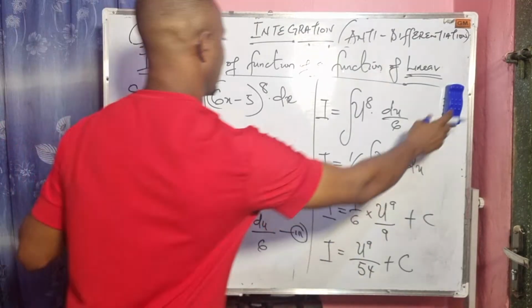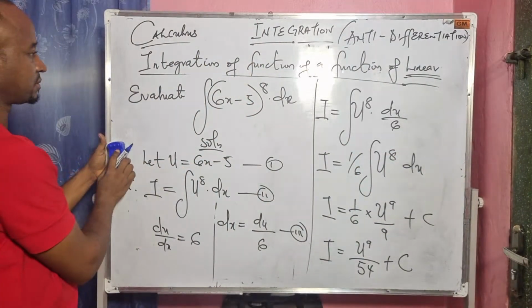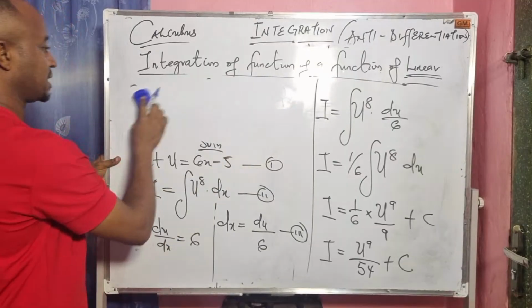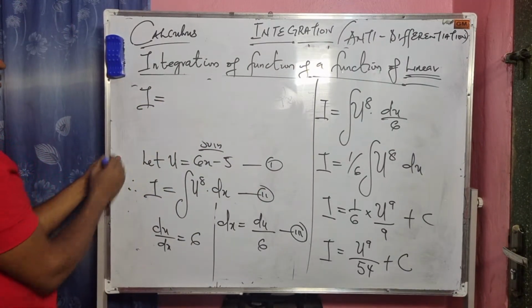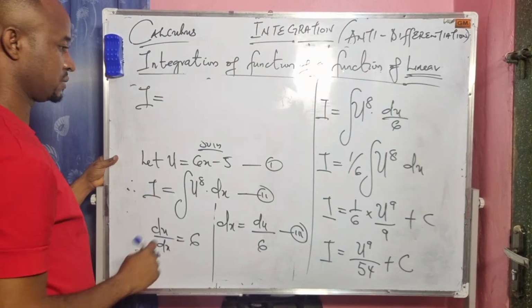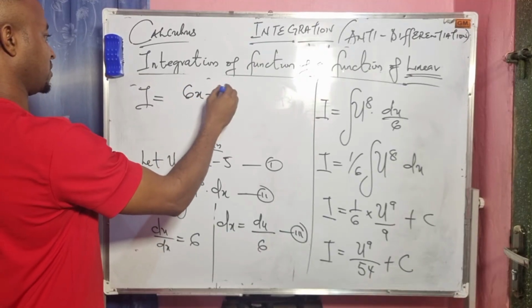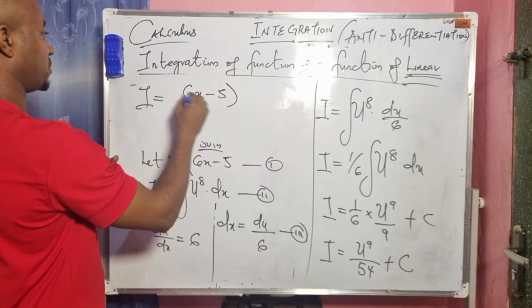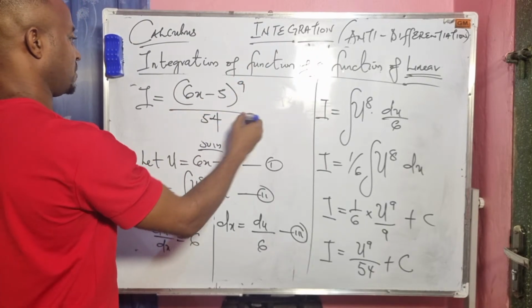So that will give us the final answer. Final answer becomes I equals (6x minus 5) all to the power of 9 divided by 54 plus c.